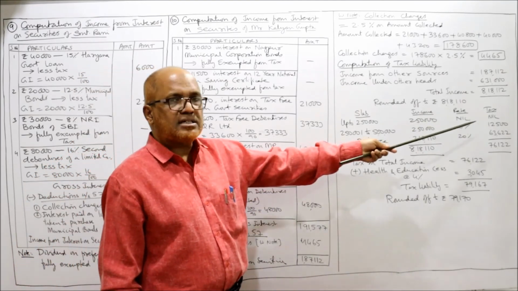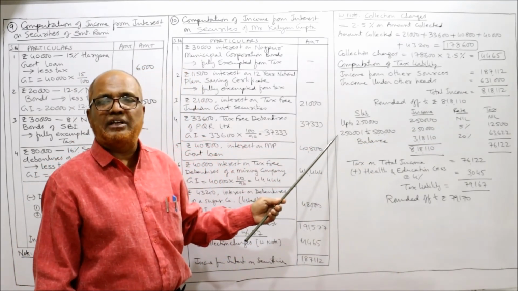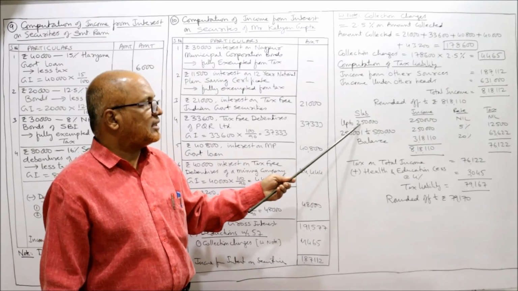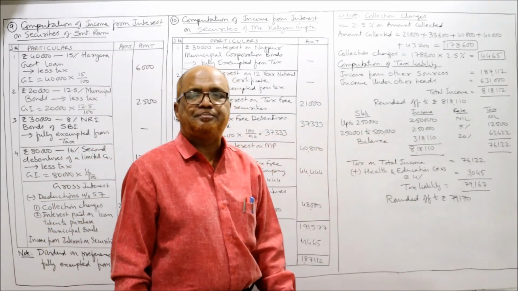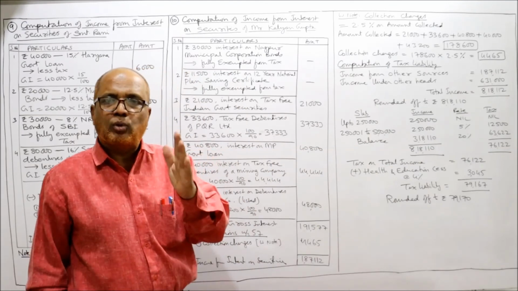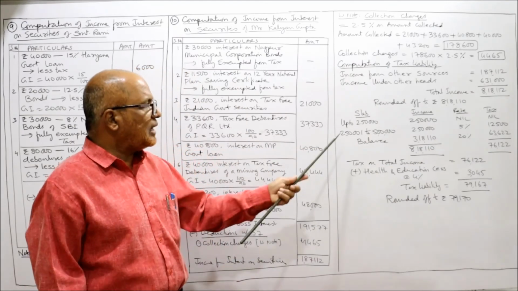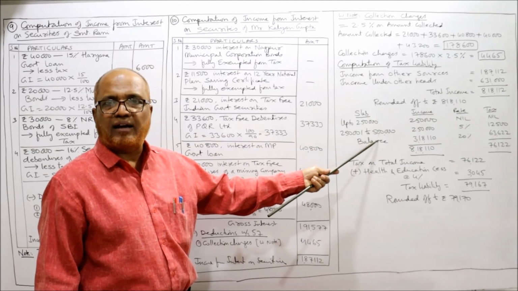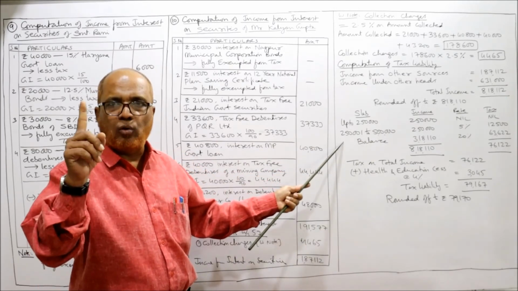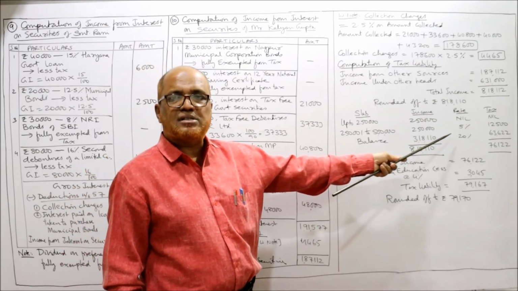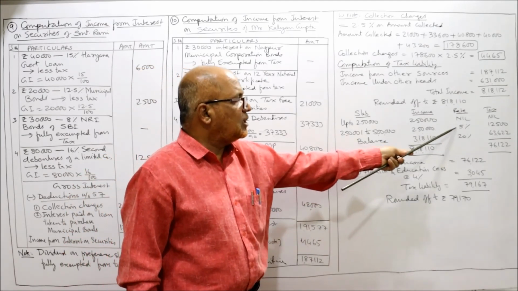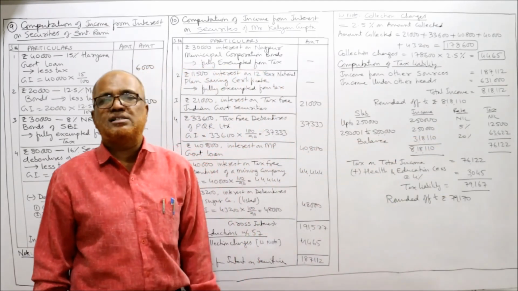Slab, income, rate, tax. First slab 2,50,000: up to 2,50,000, rate nil, tax nil. No tax up to 2,50,000. Next, 2,50,001 to 5 lakh. So 2,50,000 is the income on which 5% applies. So 2,50,000 into 5%, 12,500 is the tax.